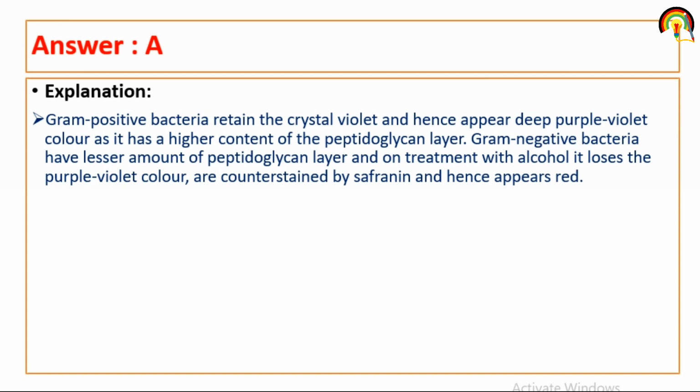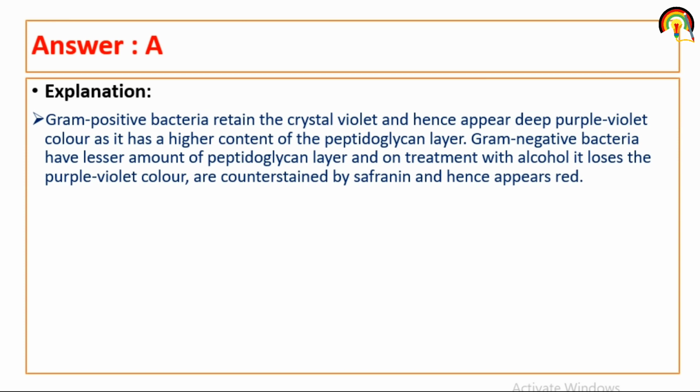So gram positive bacteria retain the crystal violet and hence appear purple violet color, as they have a higher content of peptidoglycan layer. Absolutely, gram positive bacteria have a thicker peptidoglycan layer and retain crystal violet. That's why they appear purple violet color.